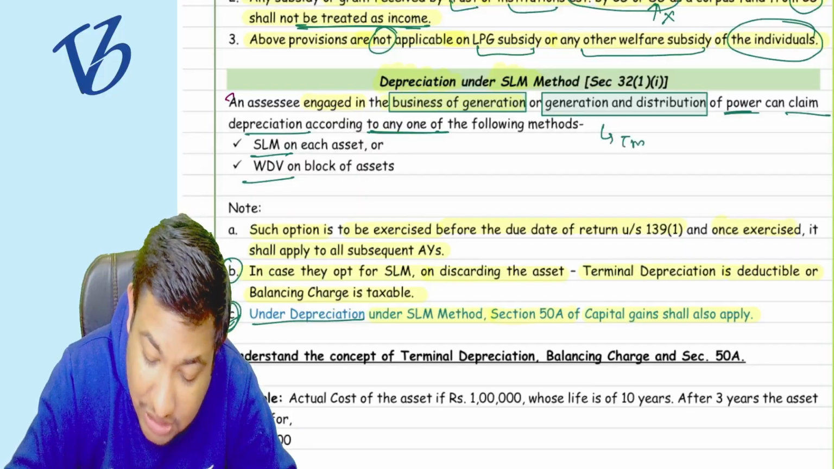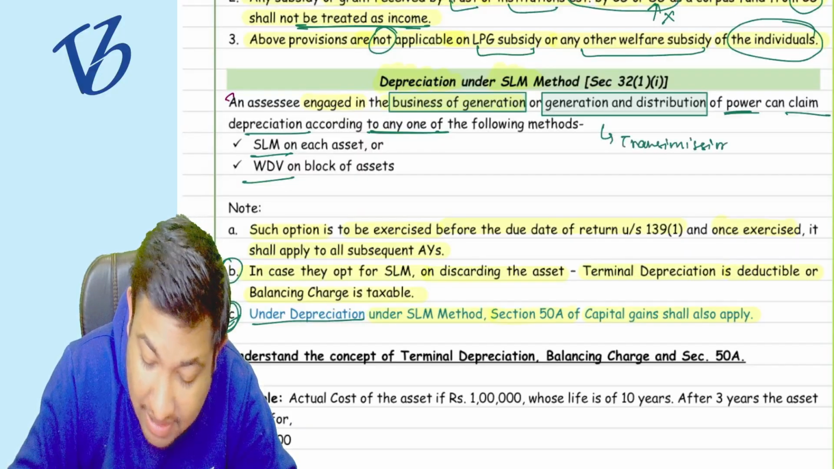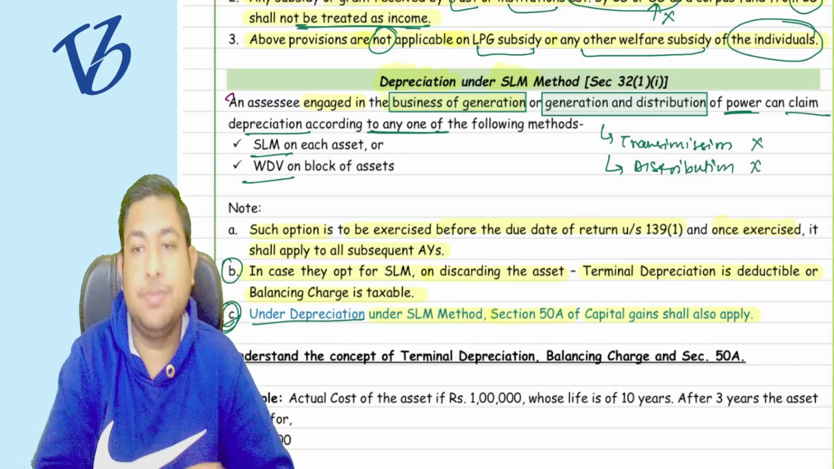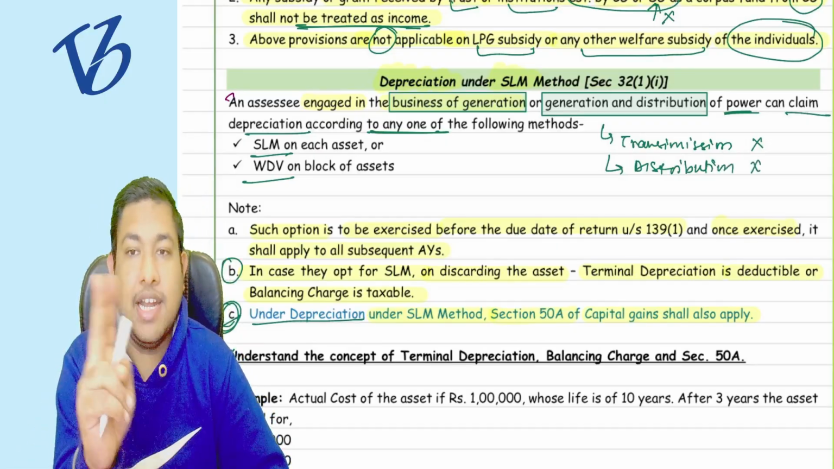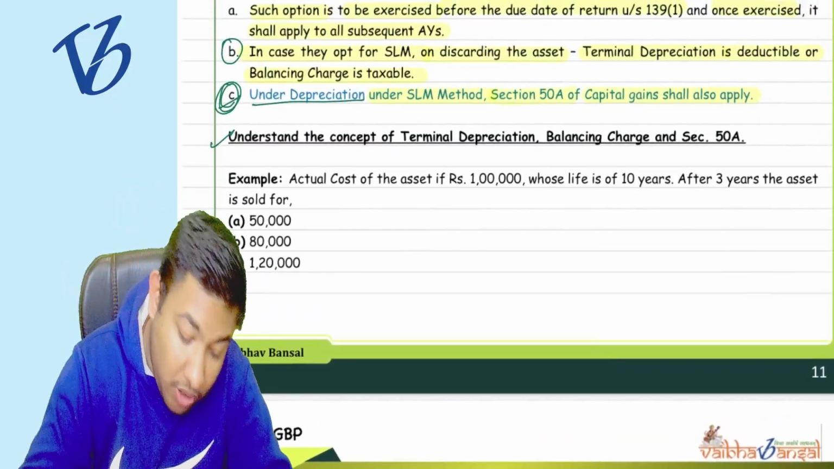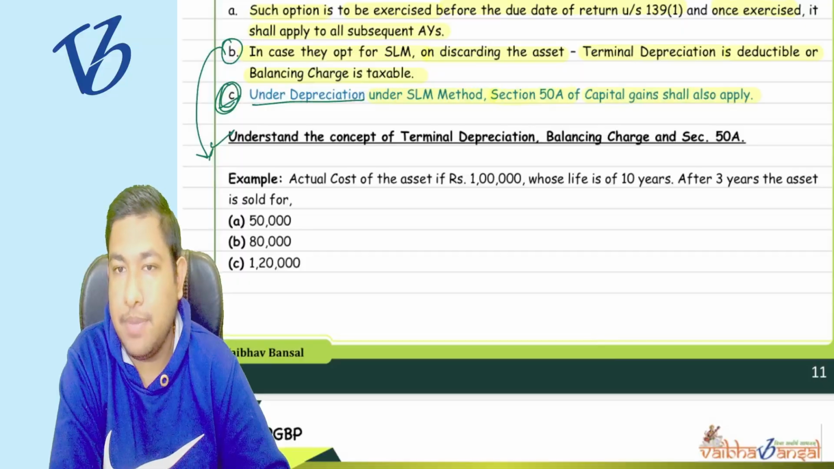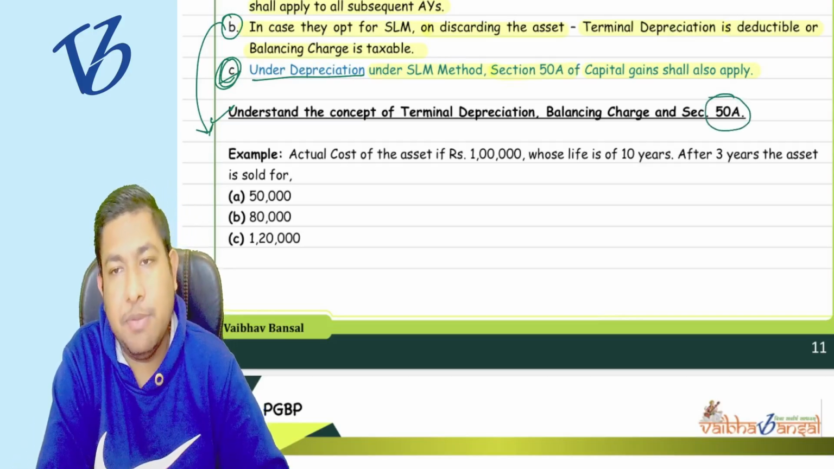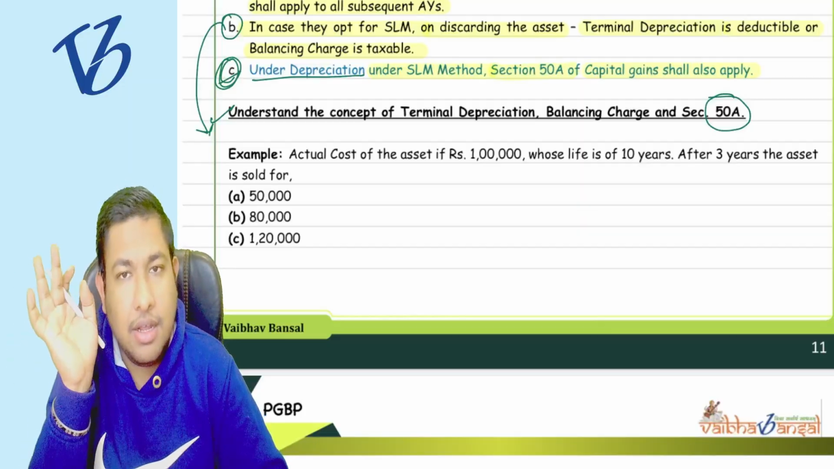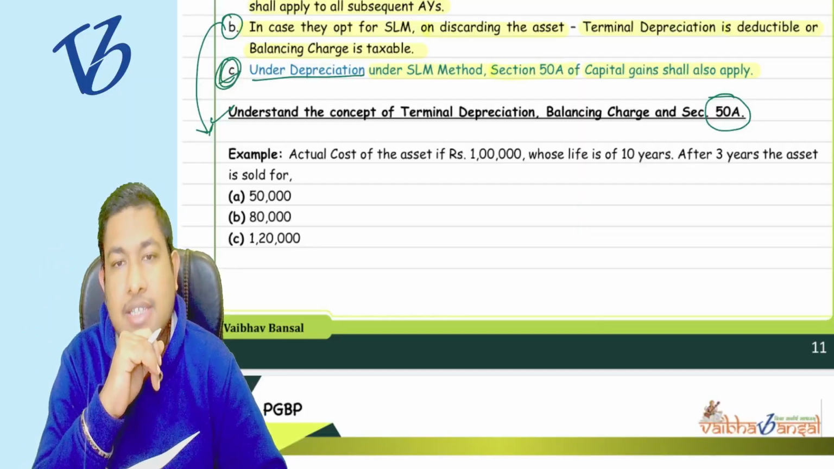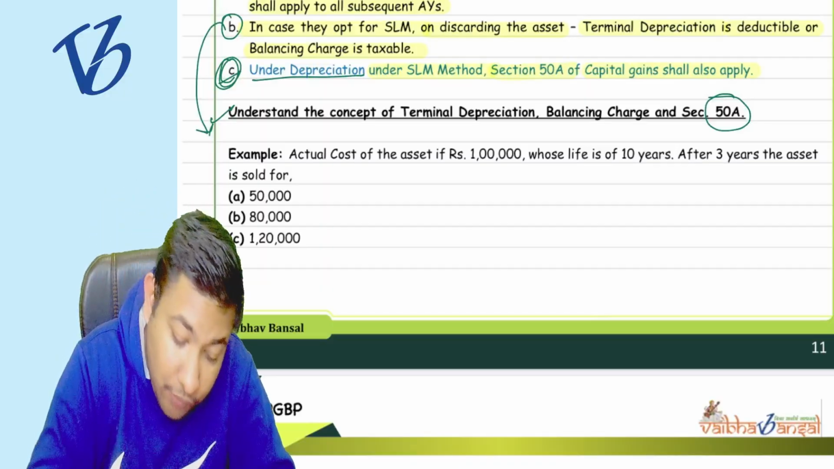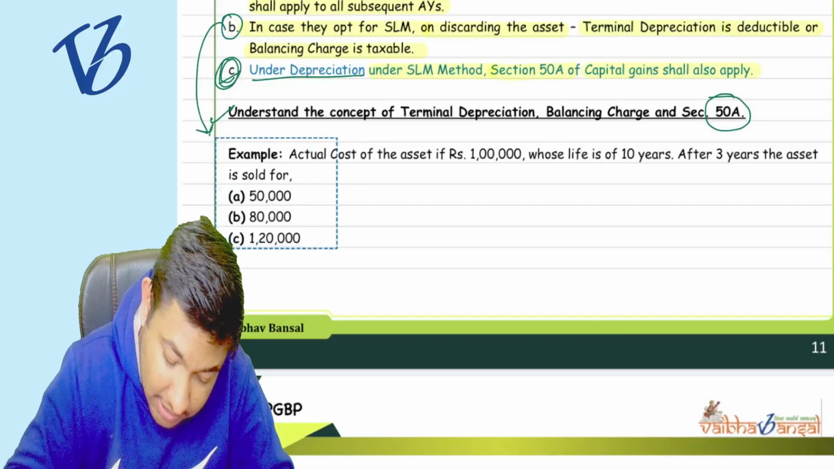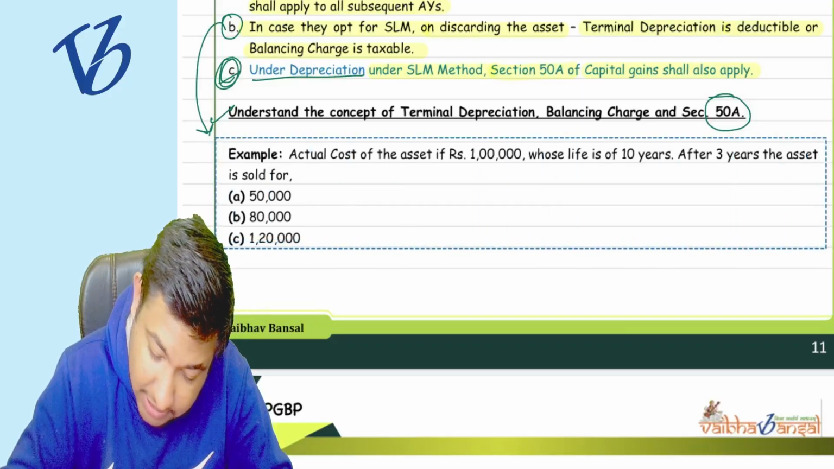So you can write: transmission business not allowed, or only distribution not allowed. Only generation is allowed, generation and distribution is allowed. Now, point number B, I need to understand this particular example. I'll also give you a glimpse of section 50A, what it is, and we'll see the detail in capital gains. Shall I move forward? Now, what is the example? Let me take this particular example in the notebook.